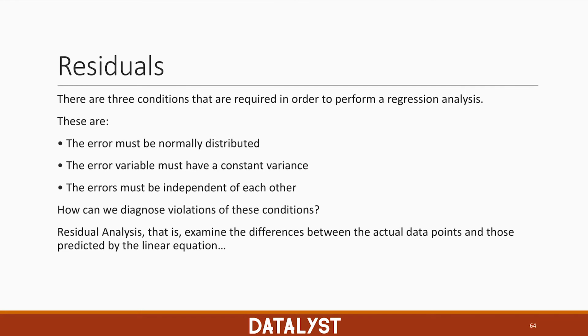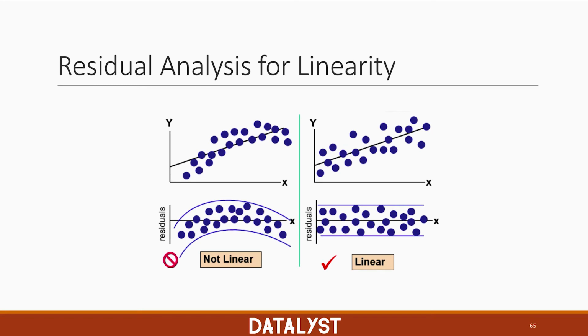There are some key assumptions with regards to the residuals that we need to test for when we perform a regression analysis. These are the 3 assumptions around the residuals. First of all, the error must be normally distributed. Secondly, the error needs to have constant variance. And finally, the residuals need to be independent of each other. A way to test for these assumptions is through graphical means. Testing for linearity can take place through graphical means in the following way.